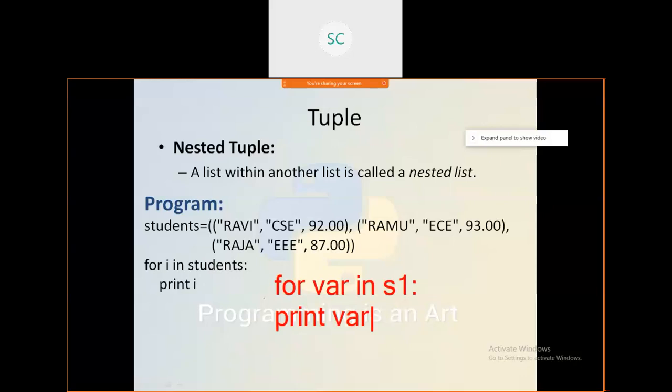This is similar to the for each loop in Java. For example, we have collections in Java, and if we want to retrieve all the elements from that collection, we go with the for each loop, right? In the same way, if you want to retrieve all the elements from any sequence, you can directly go with this for loop.